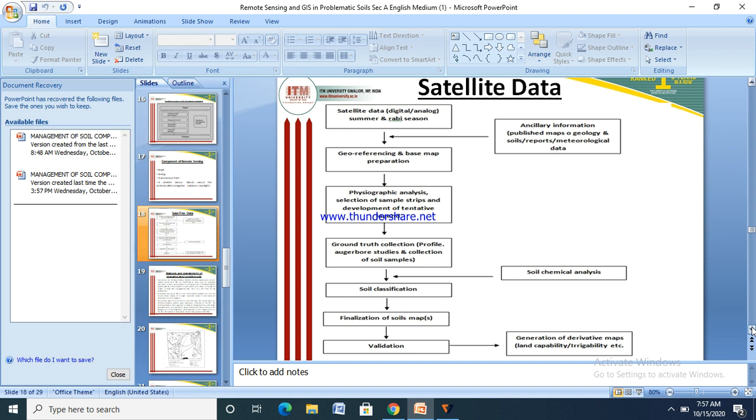Now these are the different stages of satellite data: digital and analog, summer and rabi seasons, georeference and base map, physiographic analysis, ground truth data collection, soil classification, and finalization of soil mapping and validation.